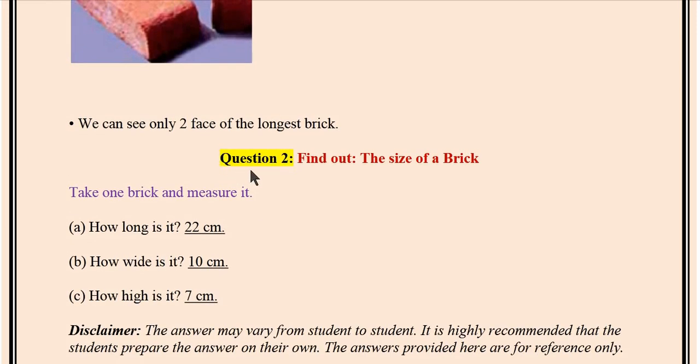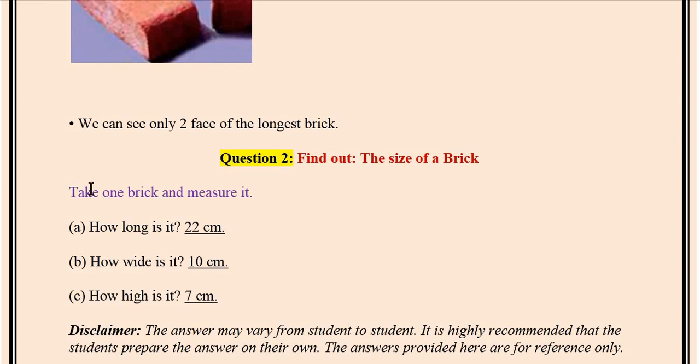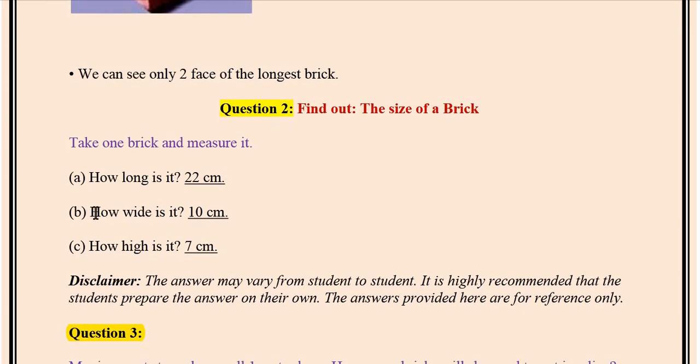Question number 2. Find out the size of a brick. When we measure this brick, the length, breadth and height, we take one brick and measure it. How long is it? It is 22 centimeter long. How wide is it? It is 10 centimeter wide.